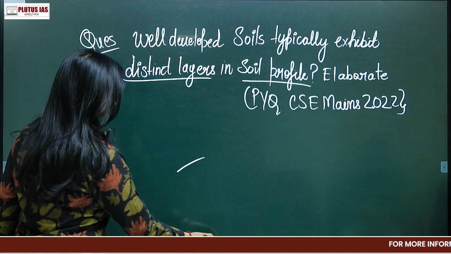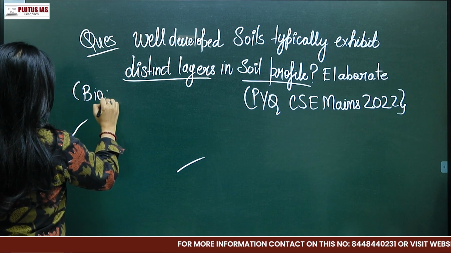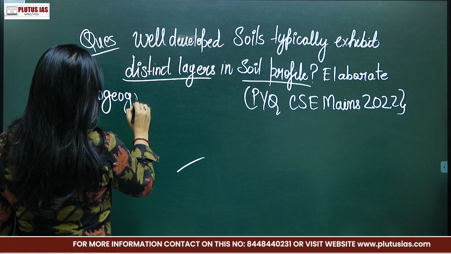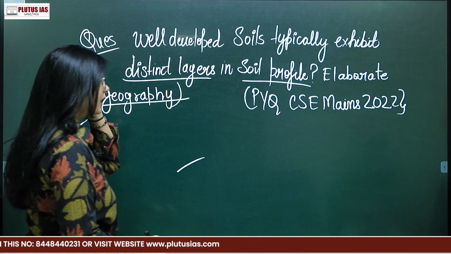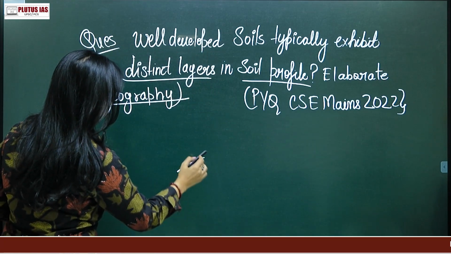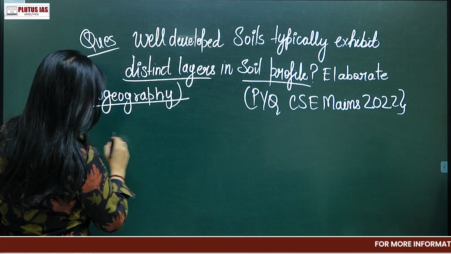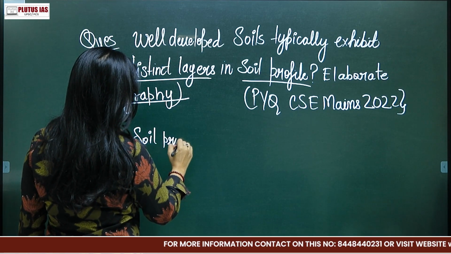So the topic that we have taken is biogeography, soil profile. Now, how do you have to start the question? The first thing that you have to define is what is soil profile. First, you can start with the definition of soil profile.